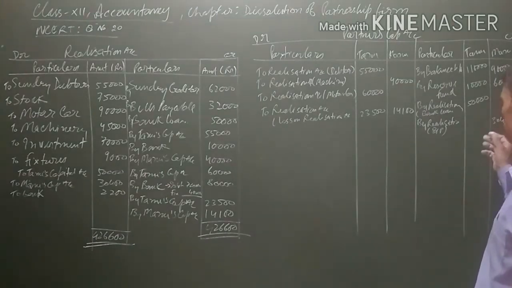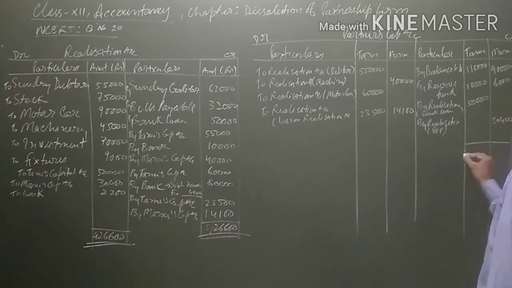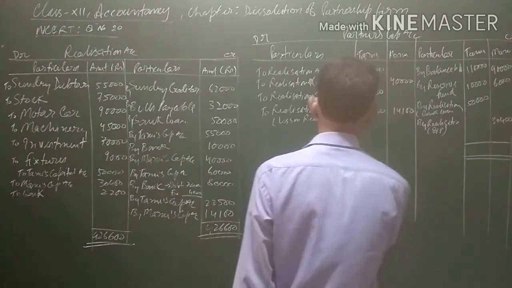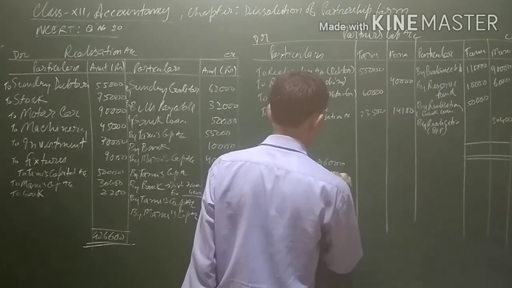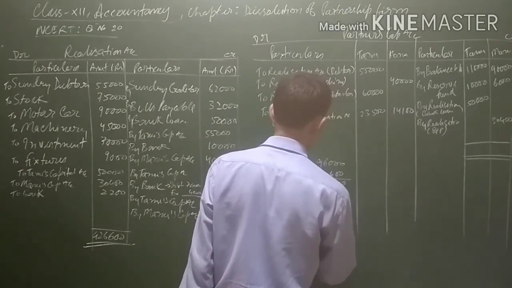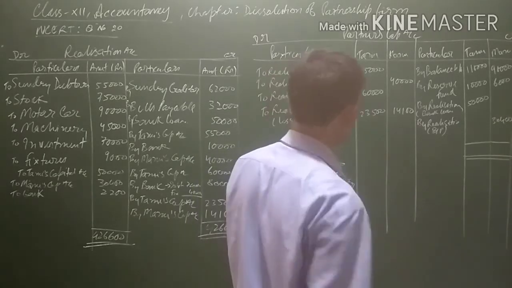Now, let us see the credit side of the partners' capital account. Total of Manu is 90,000 plus 96,000 plus 30,400, that is 1,26,400. This is the credit side of Manu's capital account.